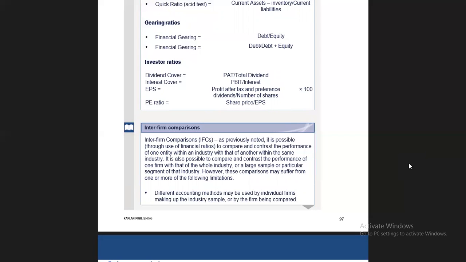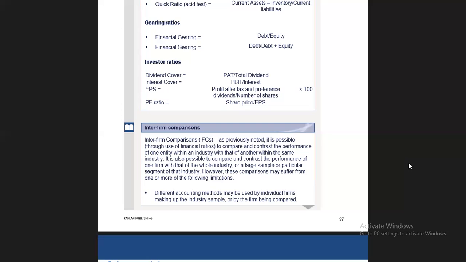This will give you a raw idea of the dividend cover. Then interest cover. Interest cover is profit before interest and tax divided by interest. What is the interest cover for the company? It is the profit which is coming before interest and tax divided by interest.